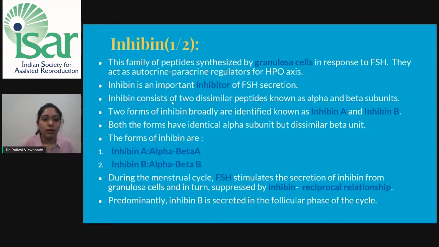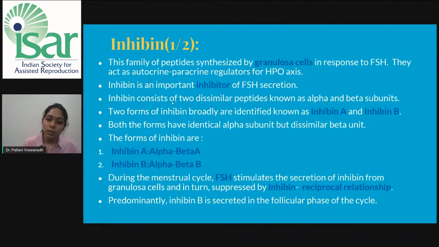The two forms are inhibin A, alpha beta A, inhibin B, alpha beta B. Like the name is suggesting, the beta subunit is different in both of them. During the menstrual cycle, the FSH stimulates the secretion of inhibin from granulosa cells and in turn is suppressed by inhibin. This is the reciprocal relationship between FSH and inhibin.